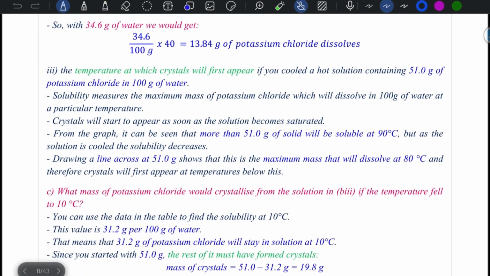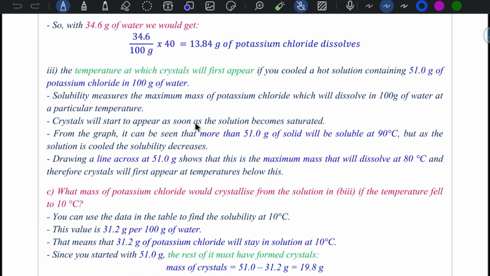Third part, the temperature at which crystals will first appear if you cooled a hot solution containing 51 gram of potassium chloride in 100 gram of water. Okay. Solubility measures the maximum mass of potassium chloride which will dissolve in 100 gram of water at a particular temperature.